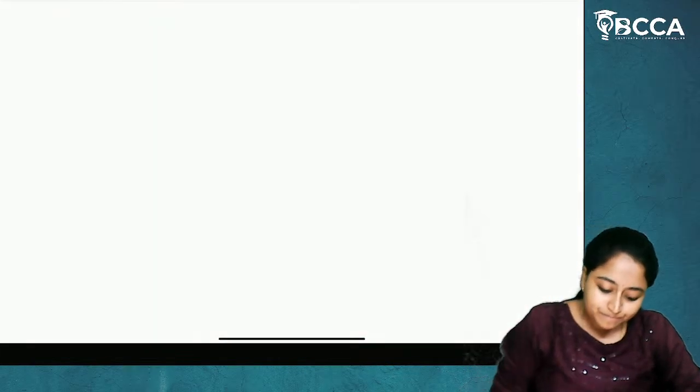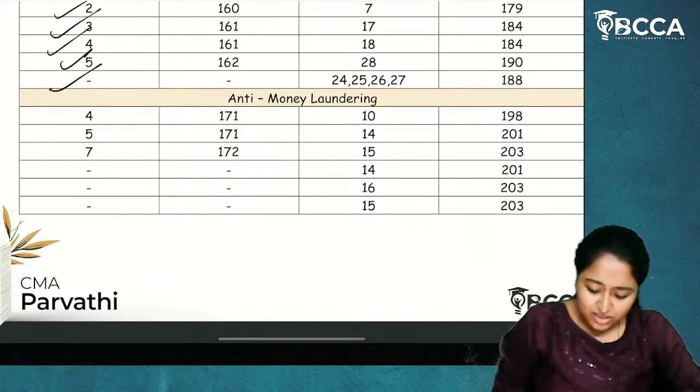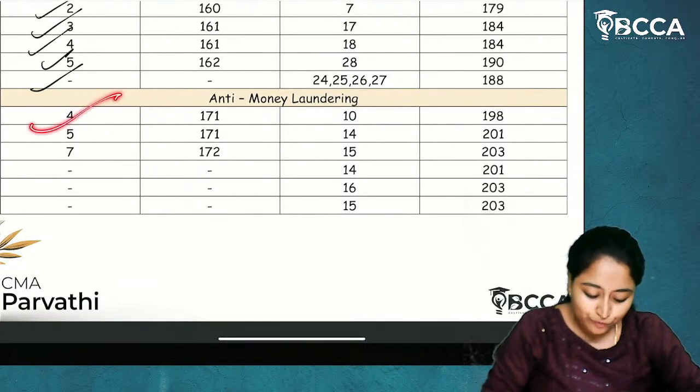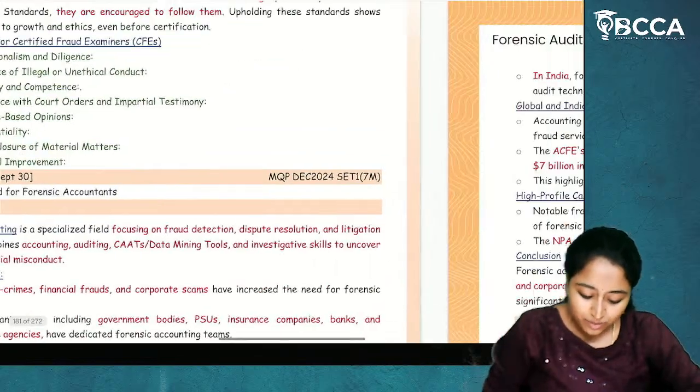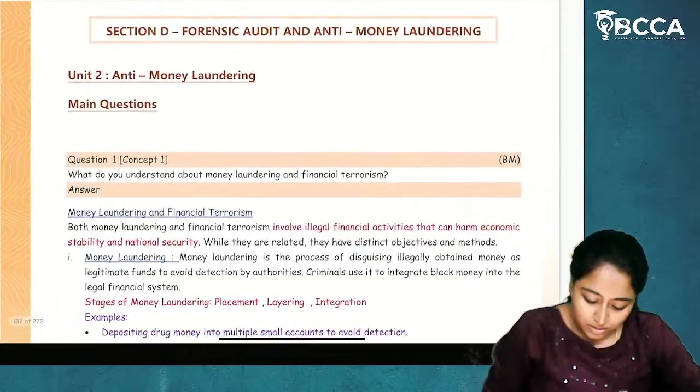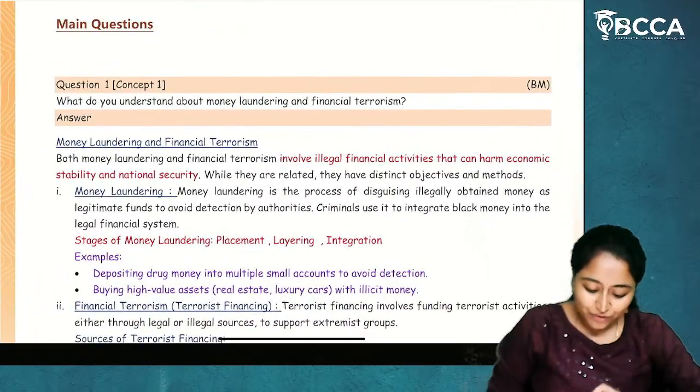Now, in the anti-money laundering unit, I have given you 4, 5, 7 questions. What are these questions? We'll see. Now, why I have not given this?